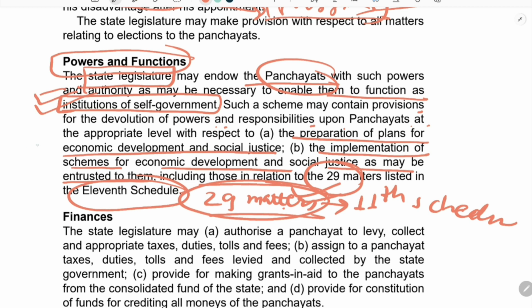It is similar to the 7th schedule, where there are the three lists: central list, state list, and concurrent list. As the center has devolved some power to the state, in a similar fashion, the state legislature has devolved some power to the panchayats.